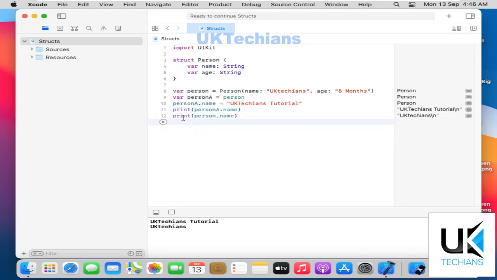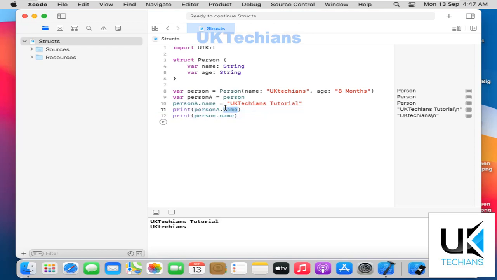So what it does, it didn't change the value of this variable which contained UK Textions, but rather than this, it just created a copy of this variable and stored the value in person A dot name. What is the difference between reference and value?